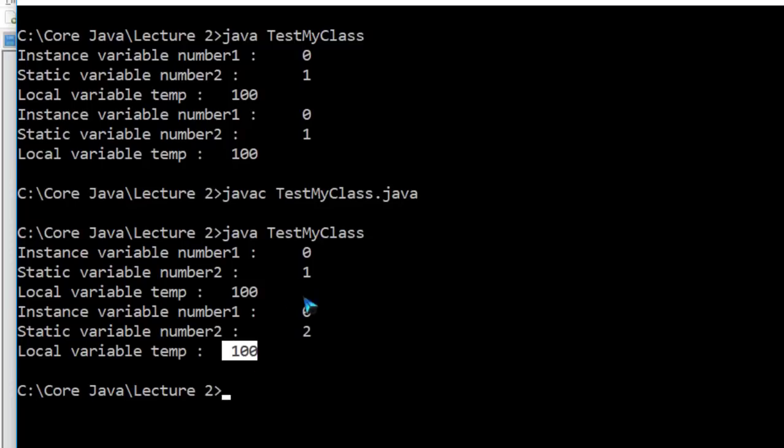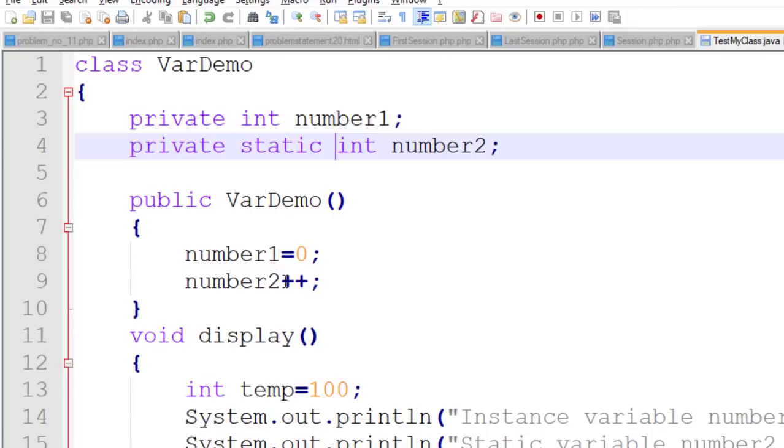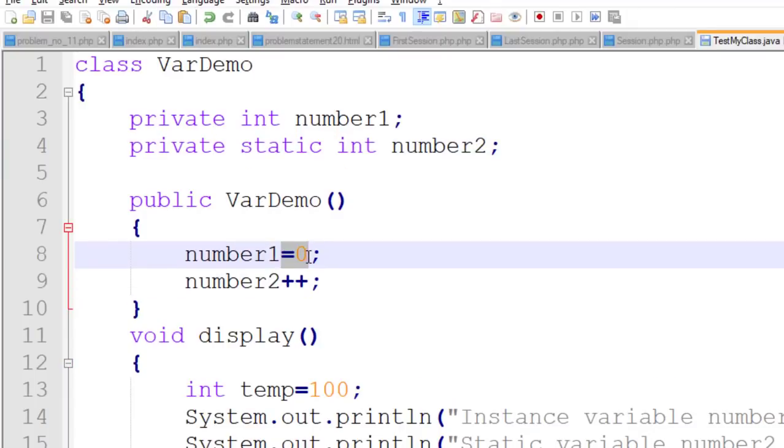But still we are not getting a proper difference between the instance variable and static variable, because in the instructions we are incrementing only number 2. That's why you are saying this is only for number 2. No, number 1 is only assigned 0. No, this is not the case. Suppose I now do it like this, number 1 plus plus and number 2 plus plus. Now check the output.